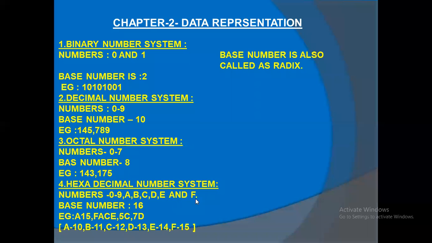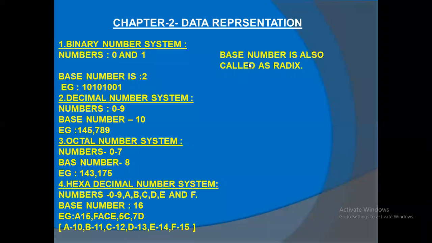Jay Aditya, what about you? Have you understood? Yes, sir. What are the binary numbers? The 0 and 1. 0 and 1 are called binary numbers. Very good. So its base number is 2. What does base number mean? How many numbers are there; that is called the base number. How many numbers are there in the binary number system? One is 0, another is 1. So totally 2 numbers. The base number is 2.